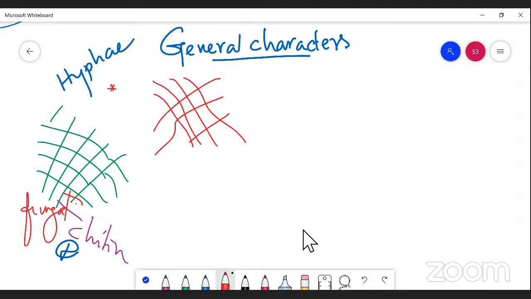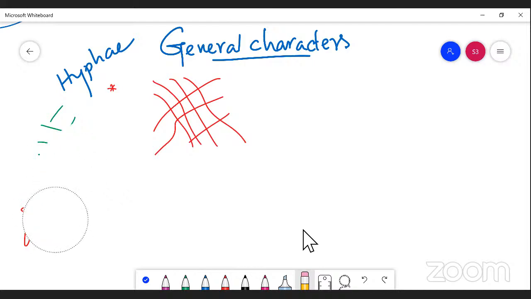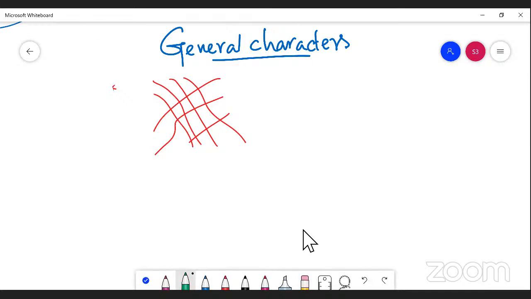Okay, now this is when you take a cross section of the fungus. You can see a fungus, or fungi, is made of this kind of structure that is called the hyphae. Each one is called a hypha. A group of hyphae put together to form a loosely arranged network or filamentous structure, and the whole structure is called mycelium.